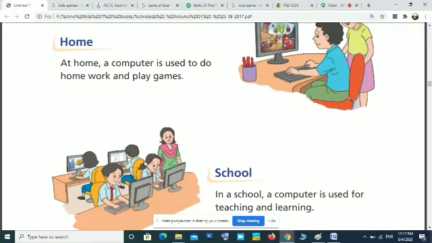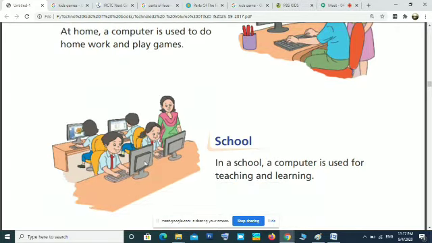The next place is school. School, all of you know, computer is used for teaching. So in computer lab, most of you are using computer for learning, and teachers are using computers for teaching. If a school is having smart classroom means in a classroom there will be a projector, a computer, and all other components related with computer.